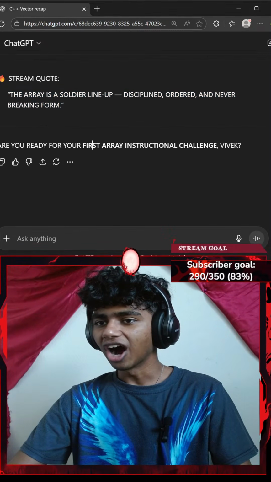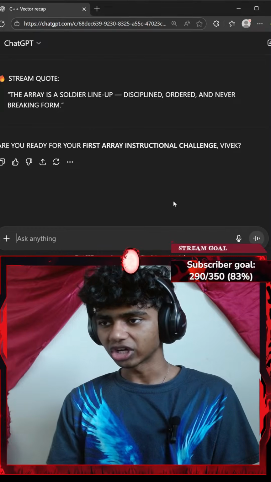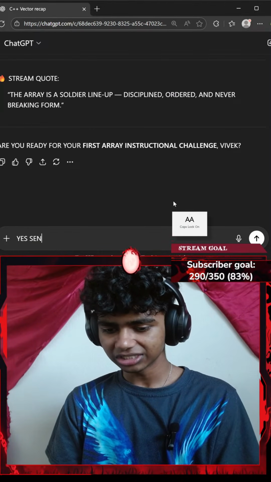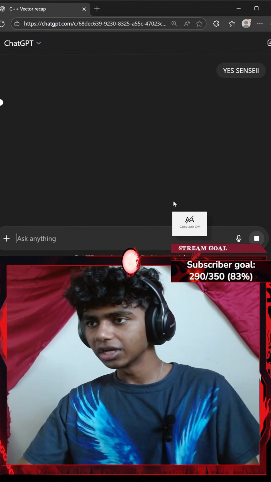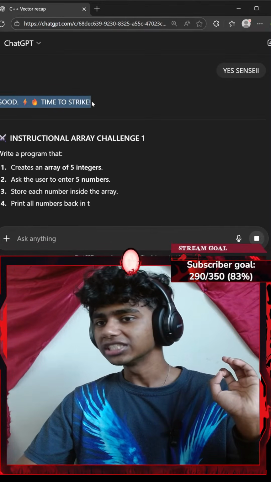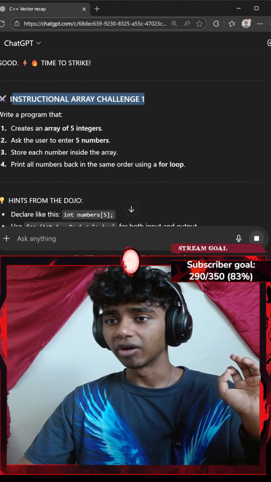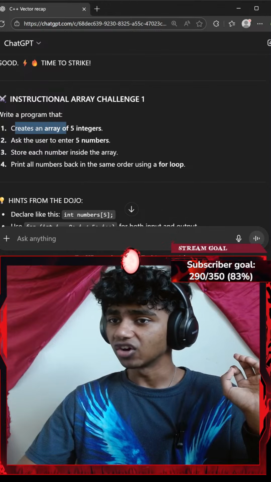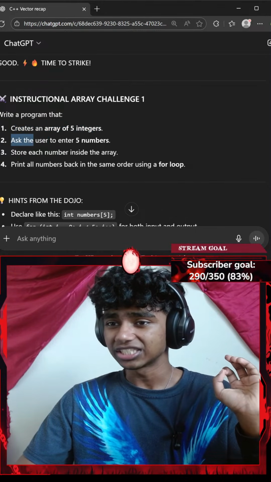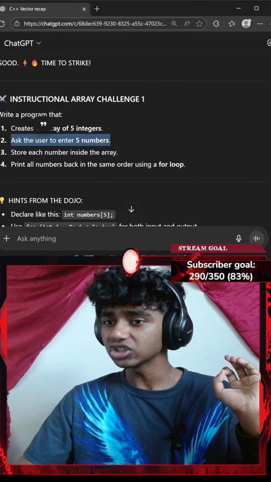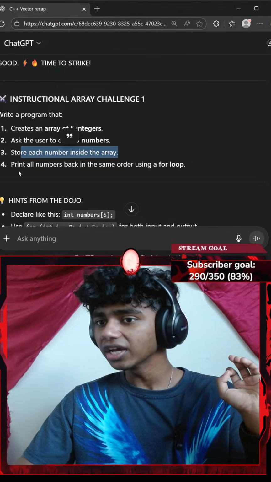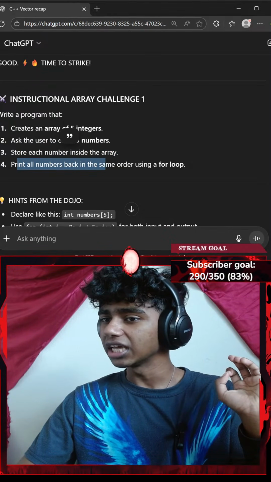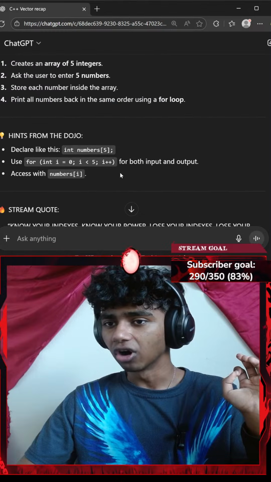I see. Are you ready for the first array instructional challenge, Vivek? Let me say yes. Okay, let's see. Good, time to strike. Instructional challenge number 1. Write a program that creates an array of 5 integers. Ask the user to enter 5 numbers. Store each number inside the array. Print all numbers in the same order using a for loop.